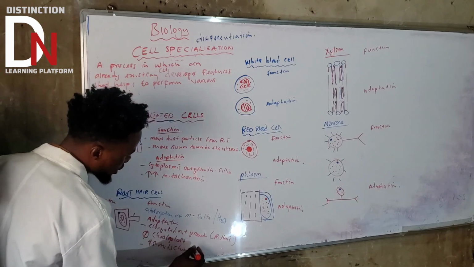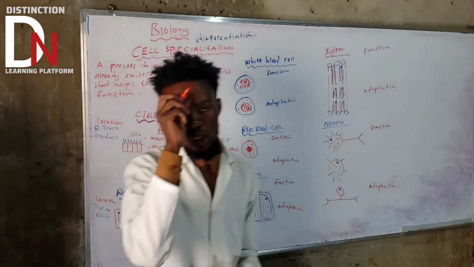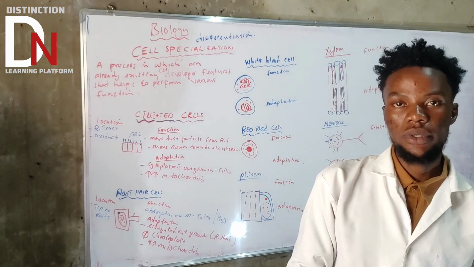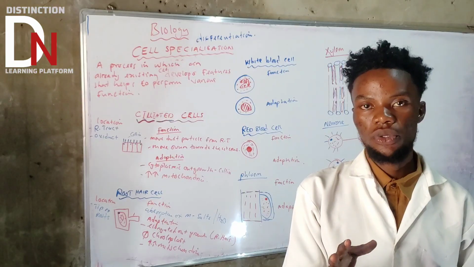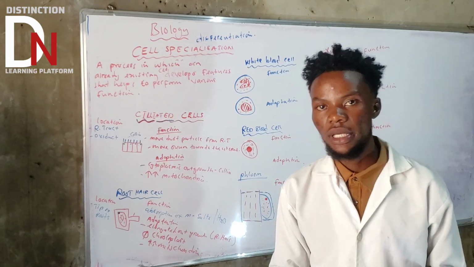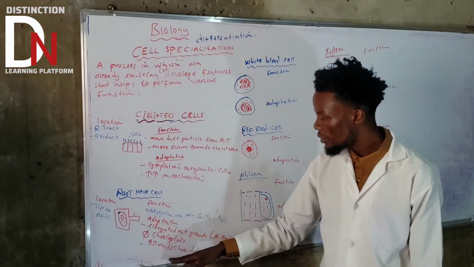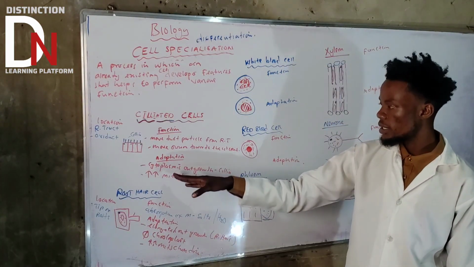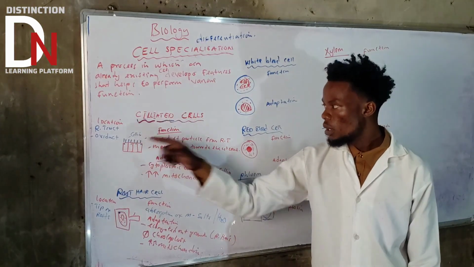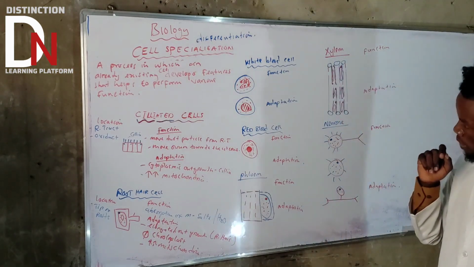Why have mitochondria? Because for the absorption of ions, which are mineral salts, it has to use energy, or ATP. If you look at the movement of ions from one location to another, that is what we call active transport. Active transport has to use energy. That's why it also has a lot of mitochondria. Same applies here. It also had a lot of mitochondria, because that energy was needed for cilia to start functioning.